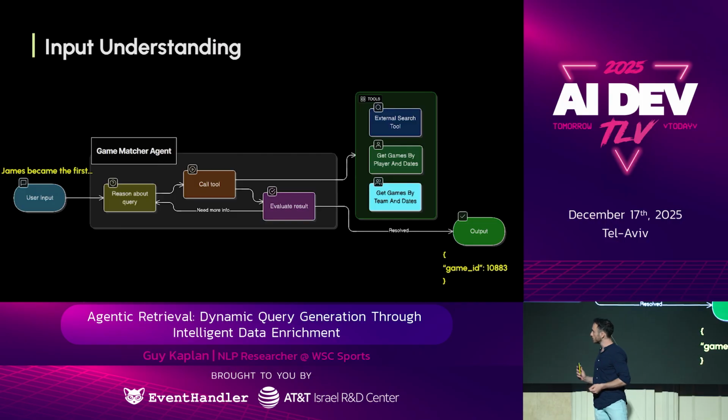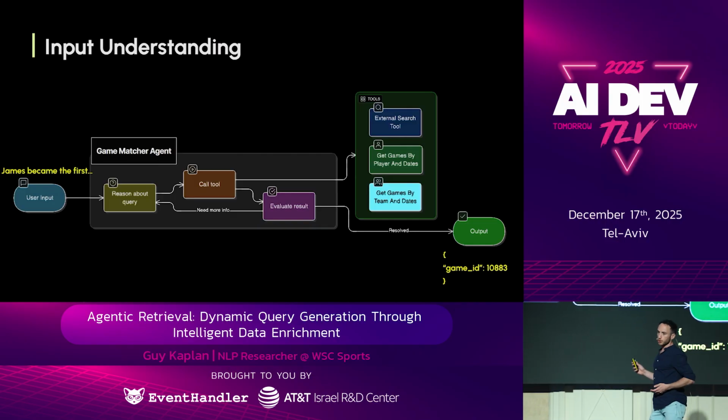We have our input, like we saw, James became the first. We feed it into our game matcher agent, which reasons over the input. Understand, is there a game being mentioned here? If so, it uses the external search tool. Using the search tool, it understands when the game occurred. It has some dates.